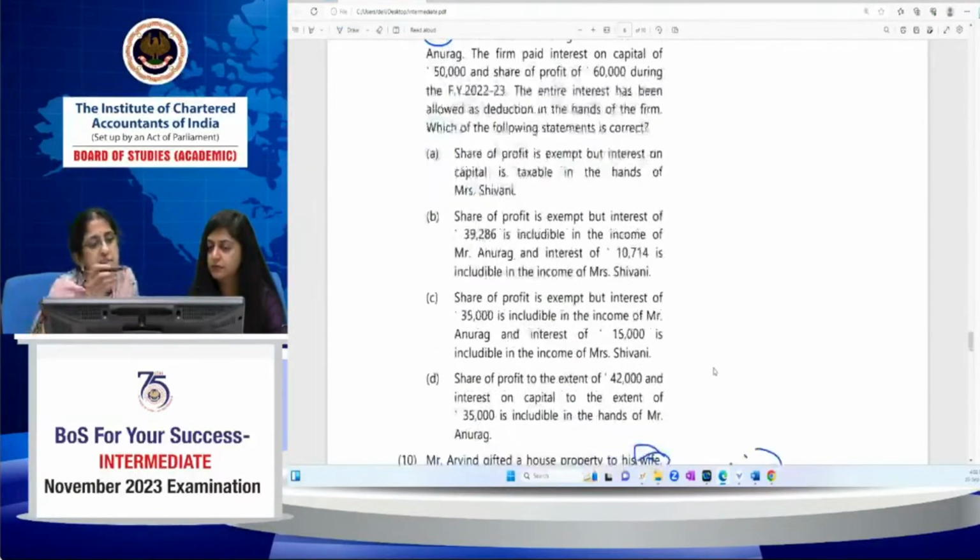Share of profit is exempt, but interest on capital is taxable in the hands of Mrs. Shivani. Share of profit is exempt, but interest of 39,286 is includable in the income of Anurag, and interest of 10,714 is includable in the income of Mrs. Shivani. Share of profit is exempt, but interest of 35,000 is includable in the income of Mr. Anurag, and interest of 50,000 is includable in the hands of Mrs. Shivani. Share of profit to the extent of 42,000 and interest on capital to the extent of 35,000 is includable in the hands of Mr. Anurag. So what are the provisions which we apply here?